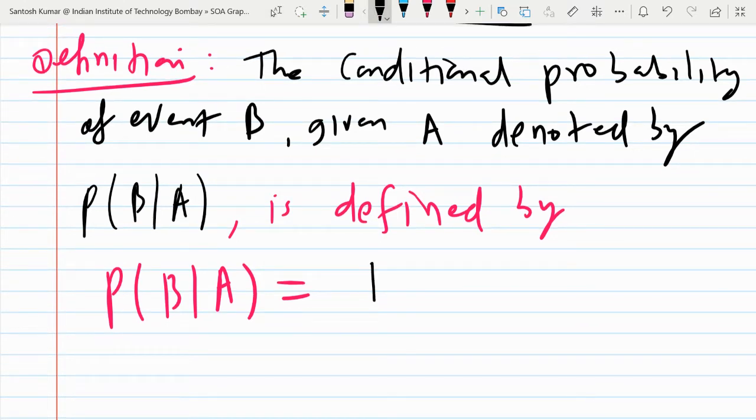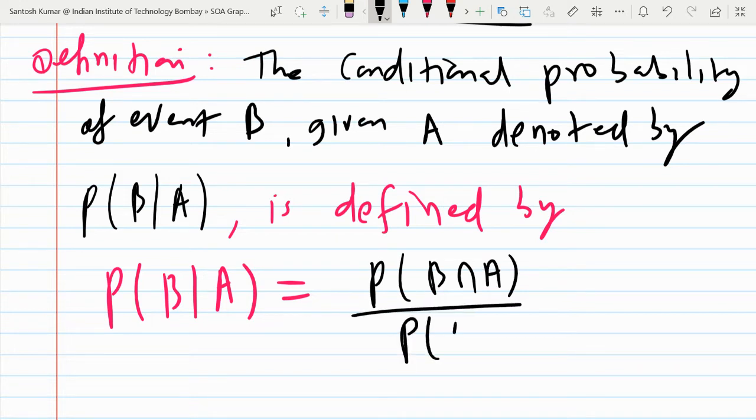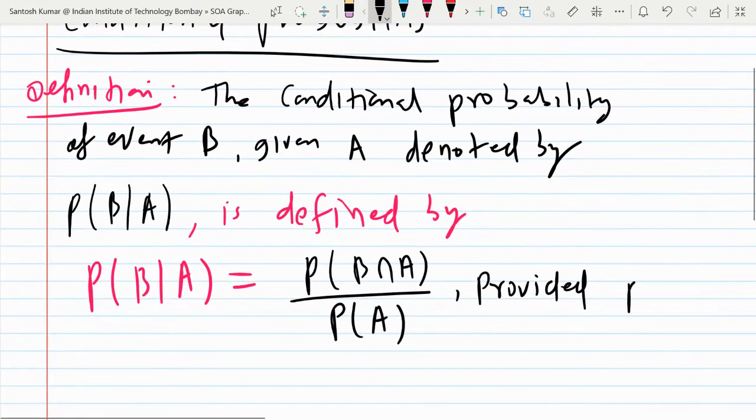Okay, so the definition is probability of B intersection A, or you may write probability of A intersection B, upon probability of A, provided probability of A must be strictly more than 0. It cannot be equal to 0.